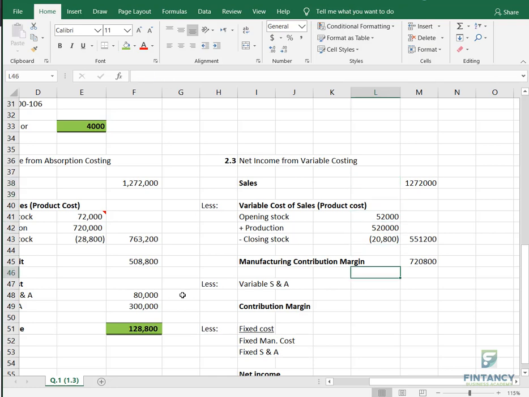So, a question for you before we move on. The net income from variable costing will be different or not in this scenario?